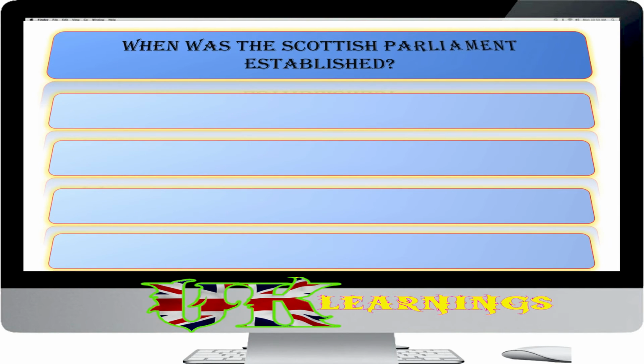When was the Scottish Parliament established? 1999, 1998, 1997, 2000. The answer is 1999. There has been a Welsh Assembly and a Scottish Parliament since 1999.